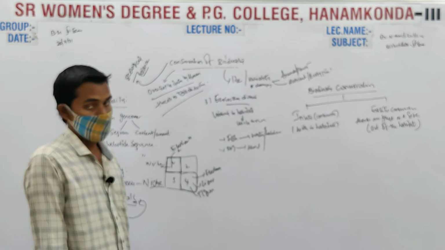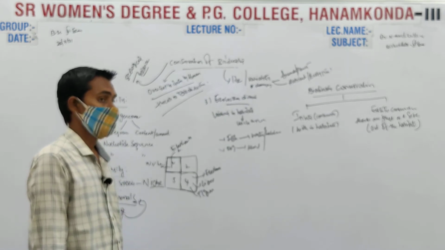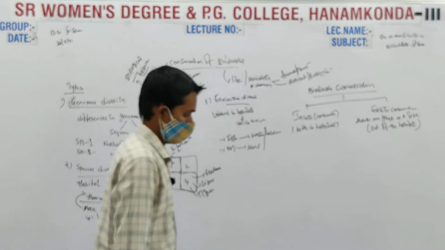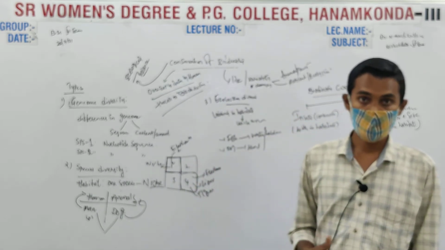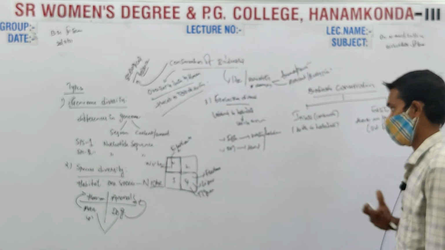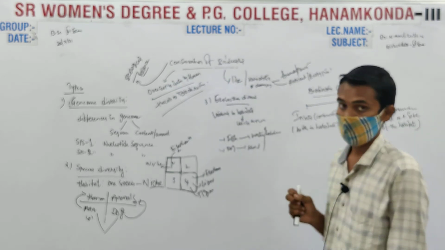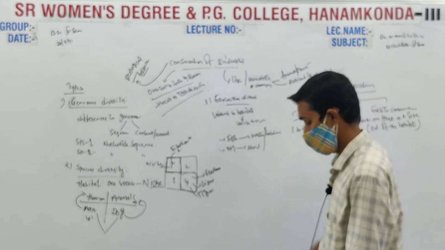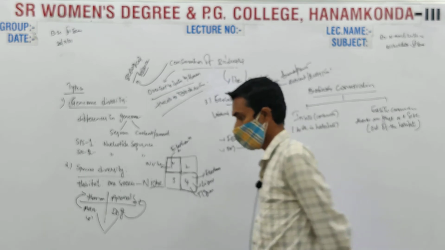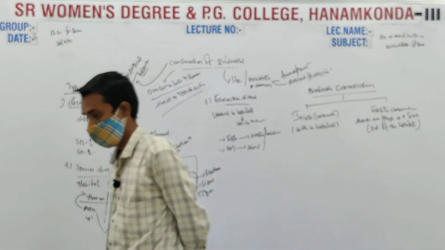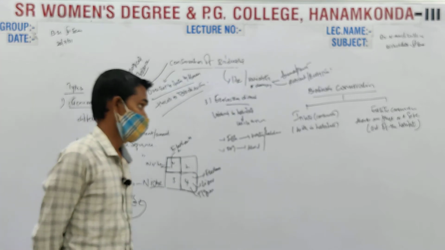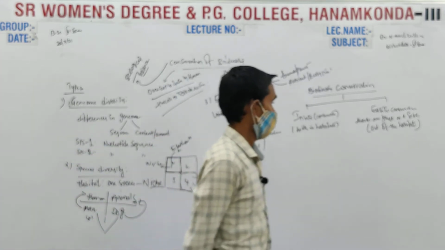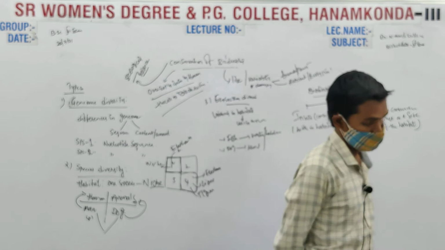So conservation of the species, either plant or animal, where it is present, that is called in situ conservation. It is a natural place, where it is born, where it lives. Whereas in ex situ conservation, we take the species, either plant or animal, from the natural place to another habitat, which is called ex situ conservation.